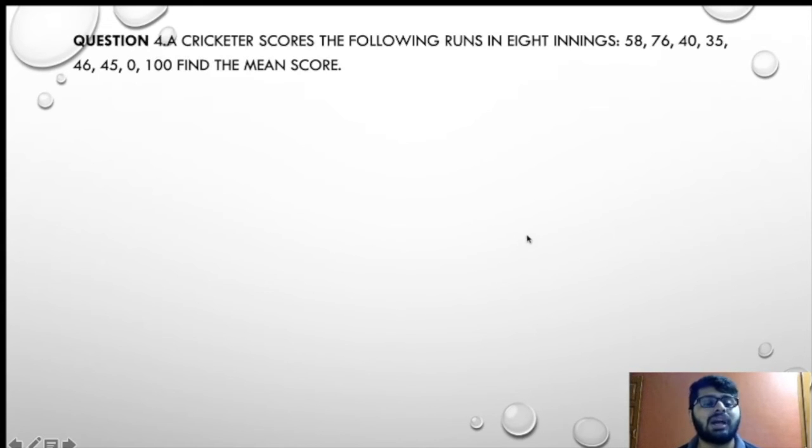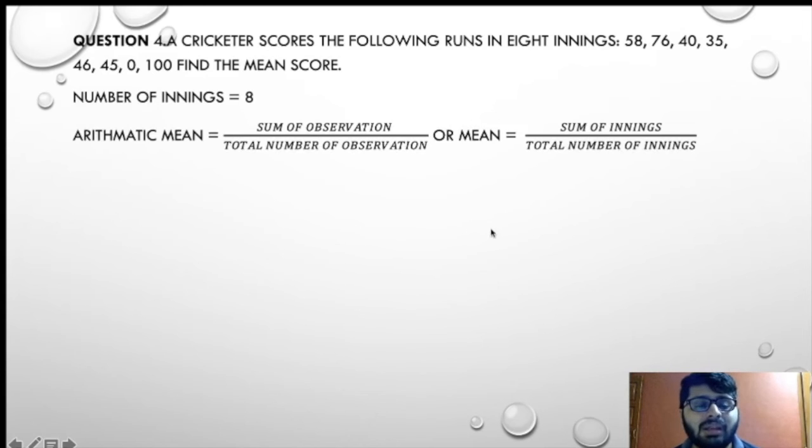Now we'll be moving on to the fourth question. The fourth question is: a cricketer scores the following runs in 8 innings. He scores 58, 76, 40, 35, 46, 45, 0 and 100. Now we have to find the mean score. So the number of innings is 8. Arithmetic mean is sum of observations upon total number of observations. Now we will add all this. The total number of innings is 8, so that will be upon 8, because there are 8 observations in total.